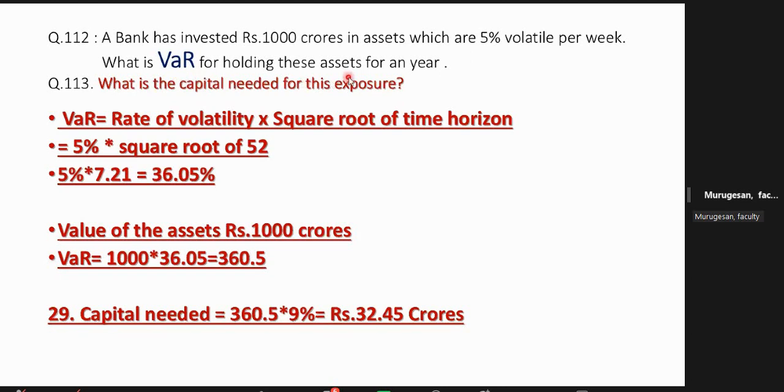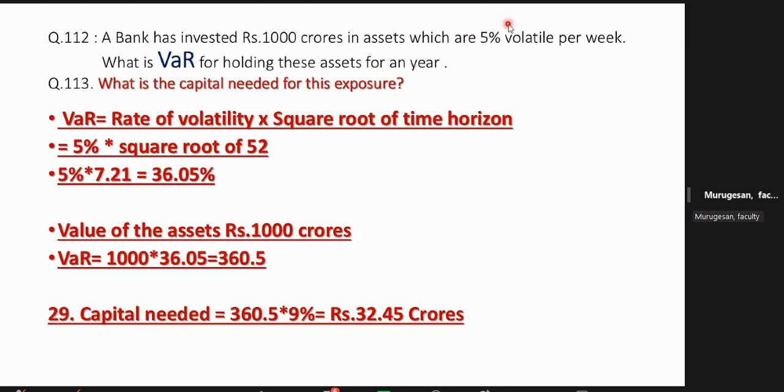What is the VaR for holding this asset? For 1 year, if you are holding the asset, how much VaR are you going to have? VaR means value at risk. On 1,000 crores, sometimes you may lose. Sir, every time a square root will be written, no? Square root of time horizon. This is the square root, I cannot type it, that is why I have written it. Okay, the formula. Just wait. Supposing it is given per week and here we need per year, then square root of 52.